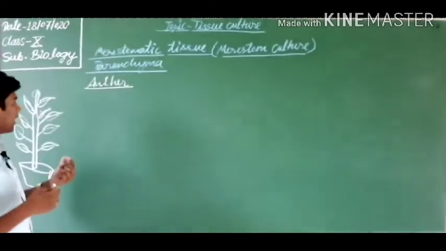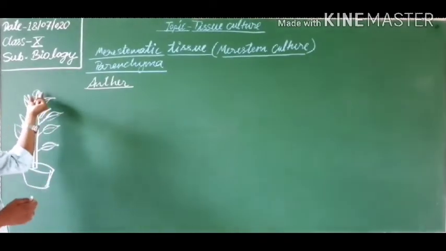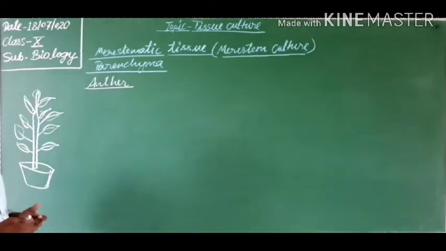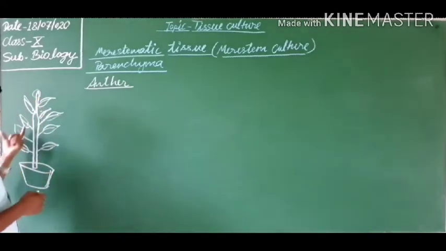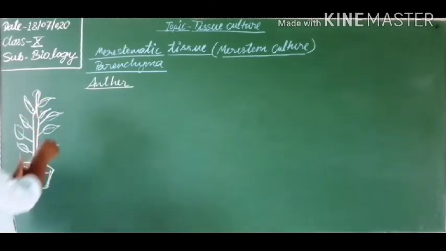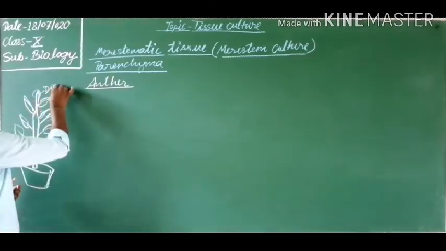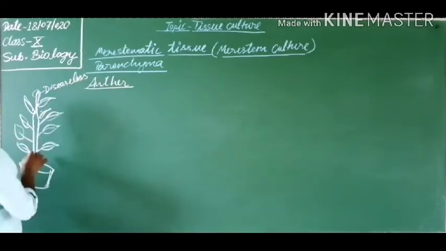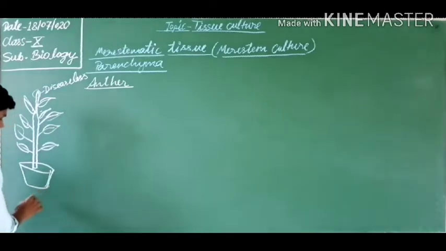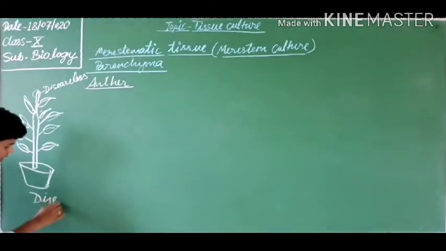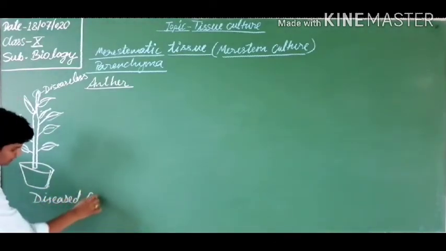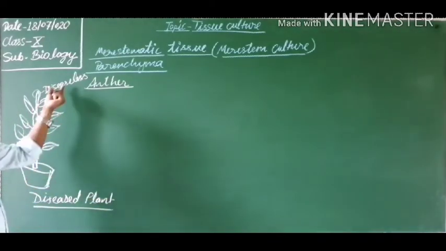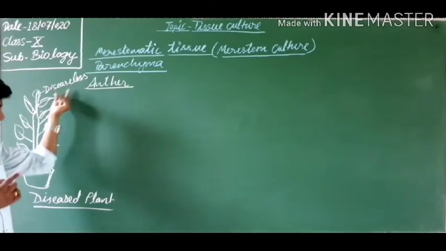That is why the virus has not attacked this tissue, and this portion is disease-free. The whole plant is diseased, but this portion is disease-free. So this is the diseased plant and this is the disease-free portion of the diseased plant.